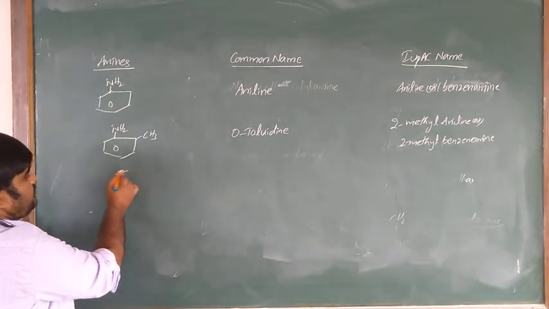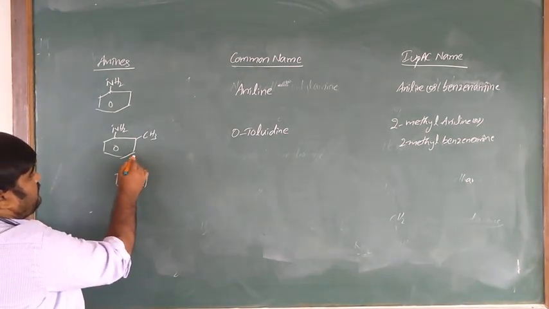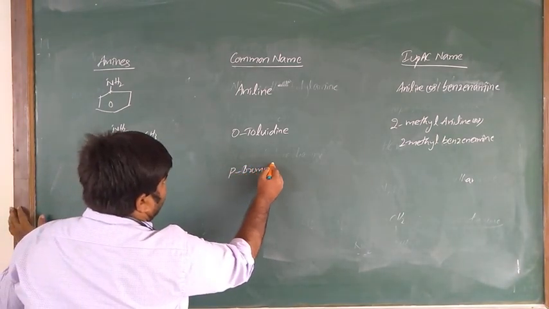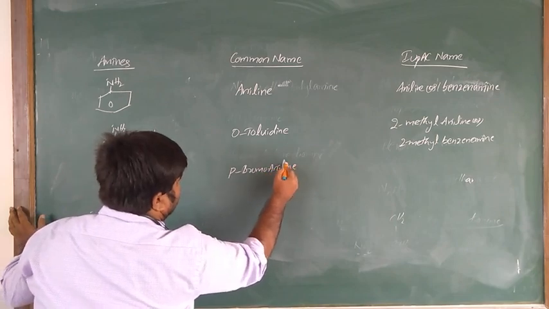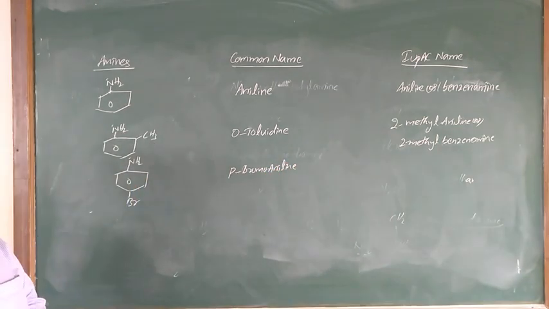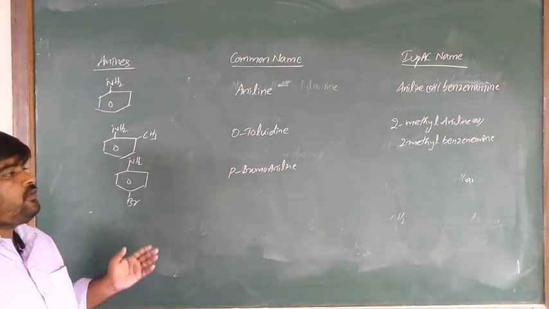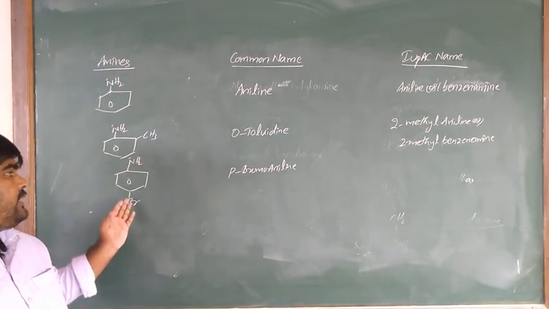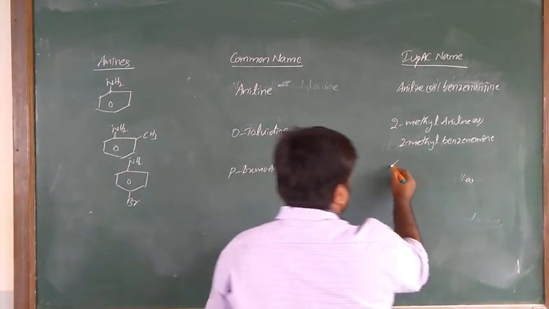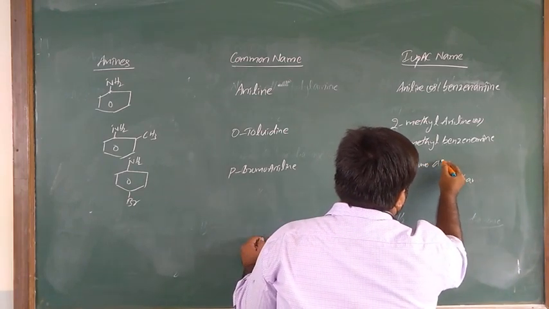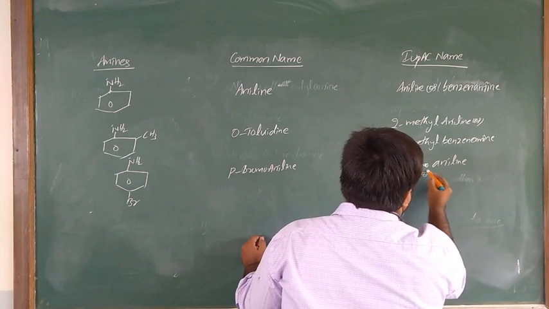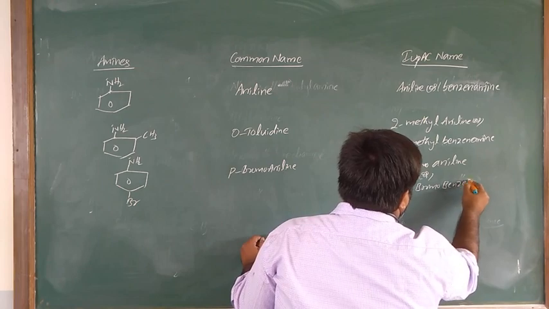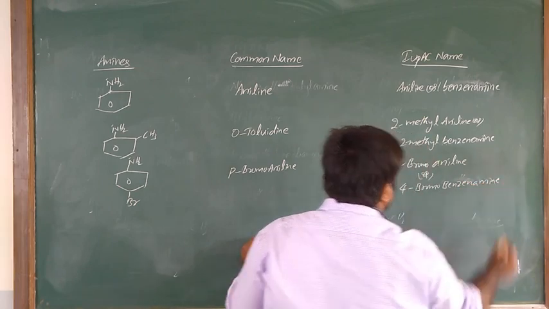And the next one is para-bromoaniline. The IUPAC name is 4-bromoaniline or 4-bromobenzenamine.